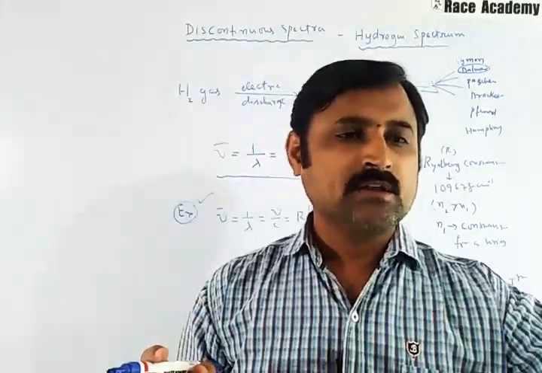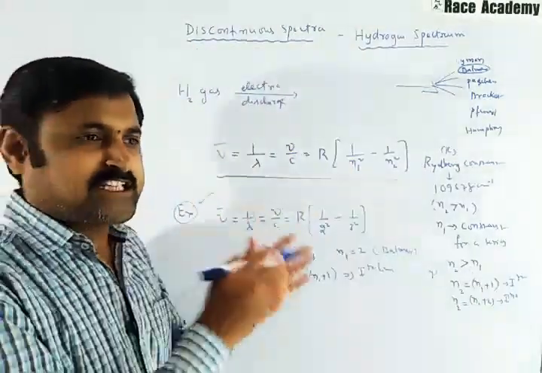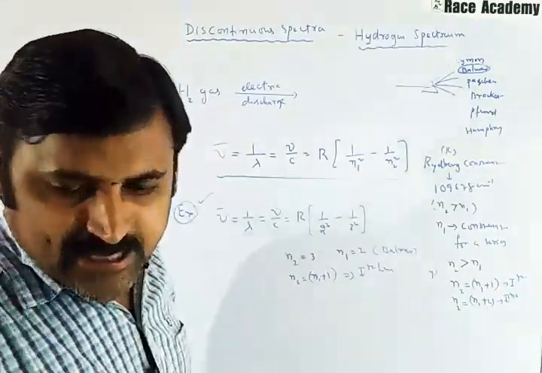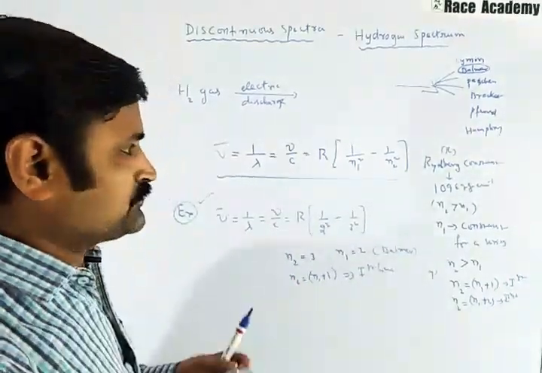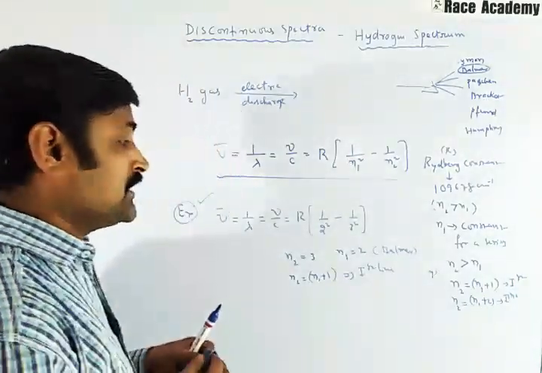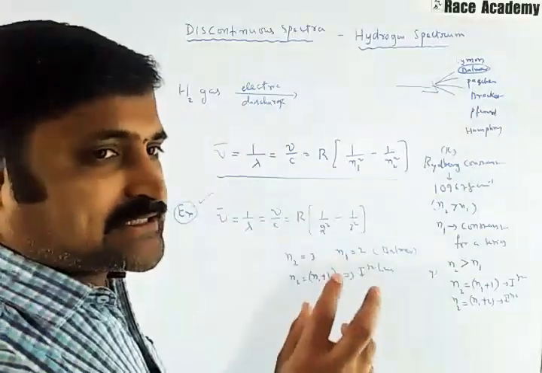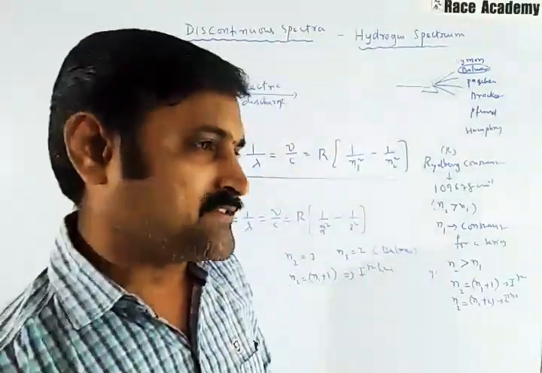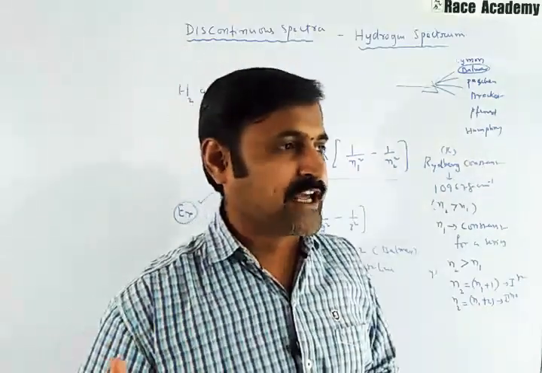Not only that, that entire discussion can be done and written as a tab or column. I will show you. In the hydrogen spectrum, particularly we are discussing the hydrogen spectrum, there are 4 important lines: first line, second line, third line, fourth line.